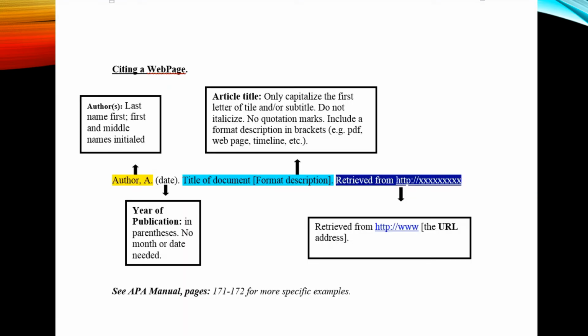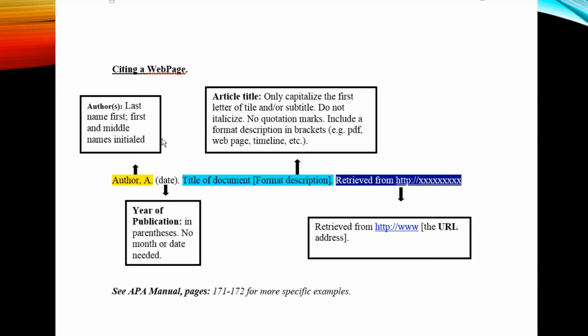The APA manual does not include every possible combination that you can find out there, so you have to know what kind of document you're looking at, and then refer to the APA manual. Let's go over citing a web page. Let's say that you're looking at a web page, and it has an author, it has a date, but it's not a PDF file, it's not a video, it's just information on a web page.